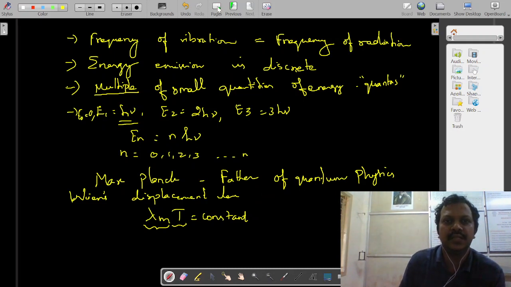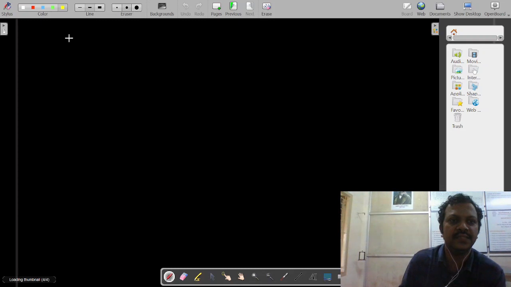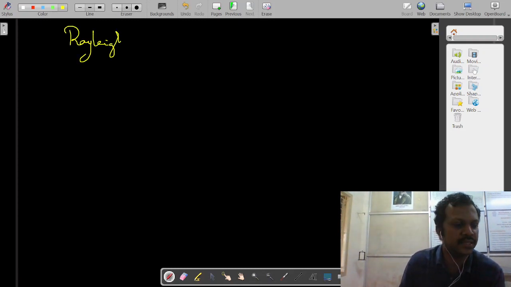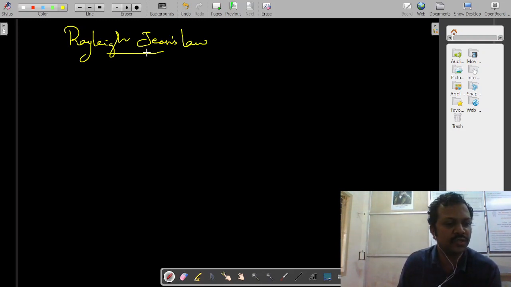And one more law is there, Rayleigh-Jeans law. This law states that the energy distribution of a black body is directly proportional to the absolute temperature and inversely proportional to the fourth power of its wavelength.